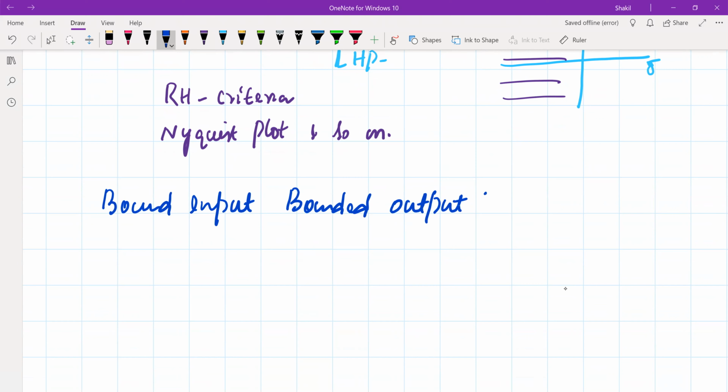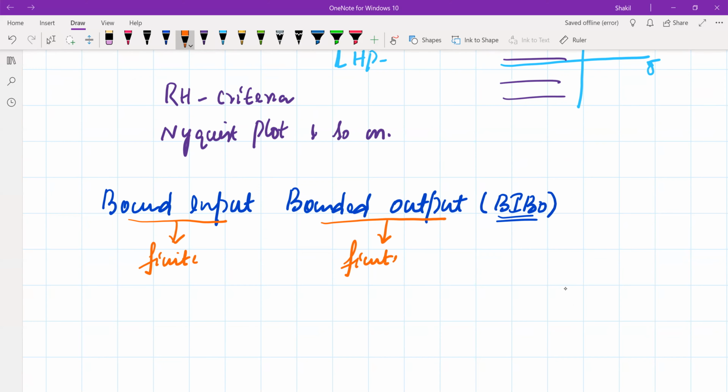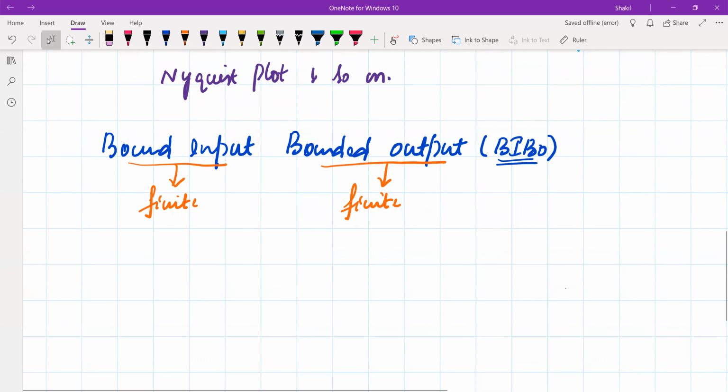So the definition we'll use is the bounded input, bounded output definition, called BIBO. What do we mean by bounded input? It means if the input is finite, and if the resultant output of the system is also finite for this finite input, then that system is referred to as a bounded input, bounded output stable system.